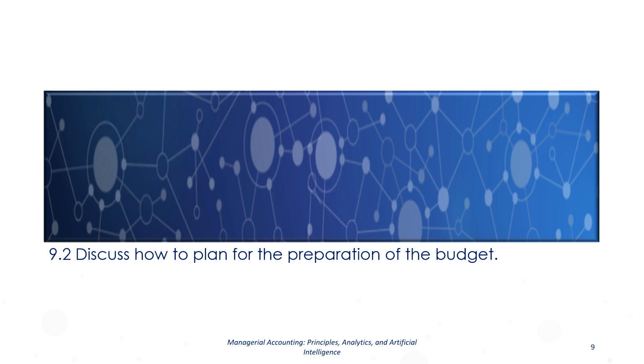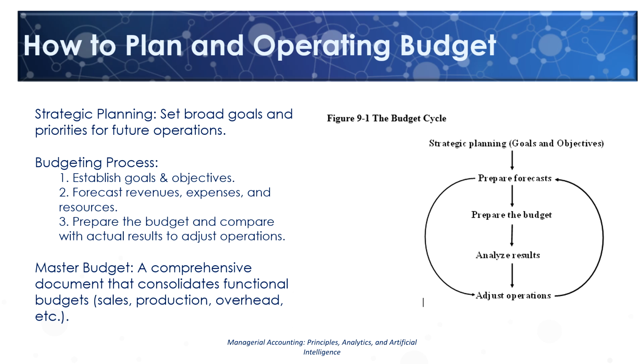Now let's look at Learning Objective 9.2 and discuss how to plan for the preparation of the budget. The budget cycle is the process of preparing a budget, implementing it, and comparing actual performance to budgeted expectations. This comparison is called variance analysis. When variances occur, managers investigate why performance differed from expectations and adjust operations for future budgets accordingly. Budgeting is not a one-time activity. It is a continuous cycle of planning and evaluation.